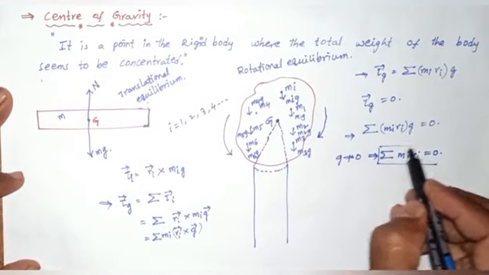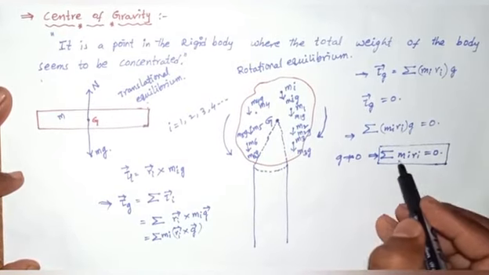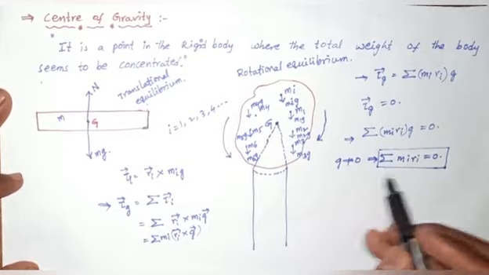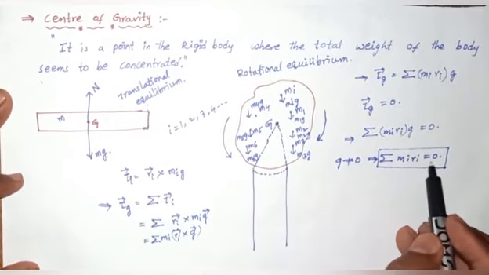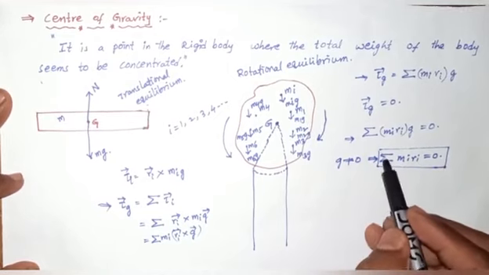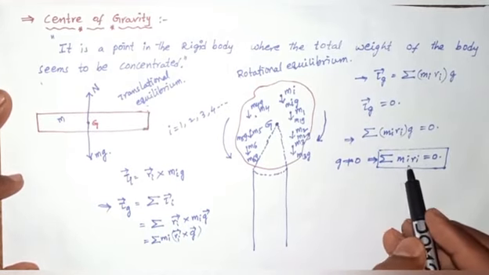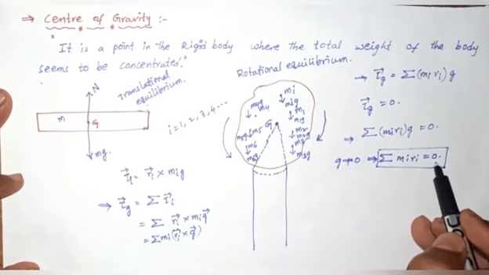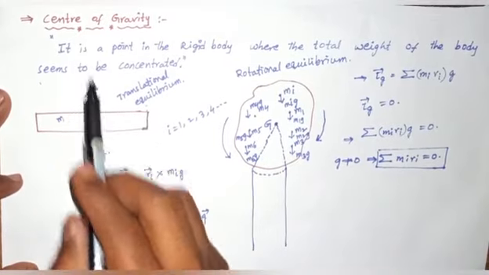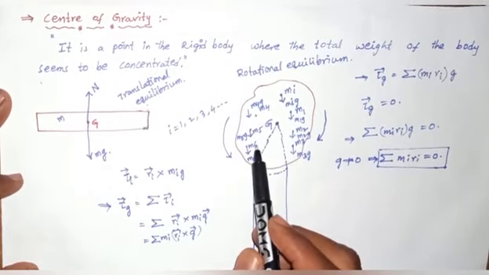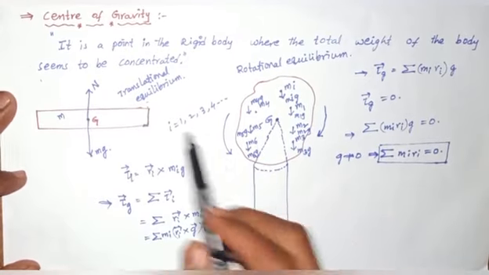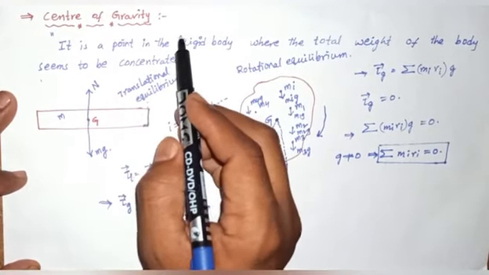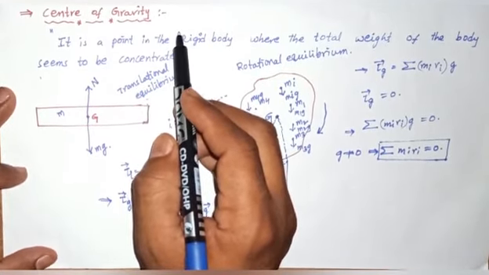At this point sigma mi ri equals 0. We already saw in center of mass that sigma mi ri equals 0. So sigma mi ri equals 0 means the total moment of this cardboard will be 0. So for small symmetric bodies and non-symmetric bodies, the center of gravity and the center of mass coincide with each other.